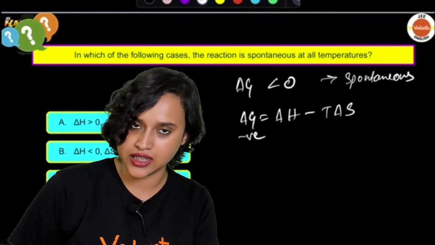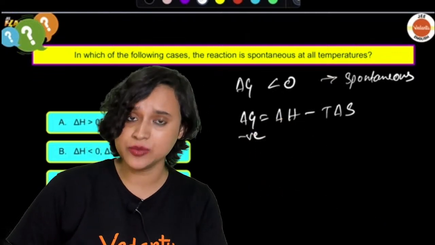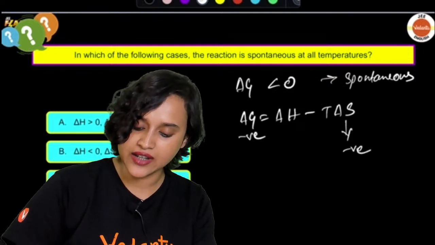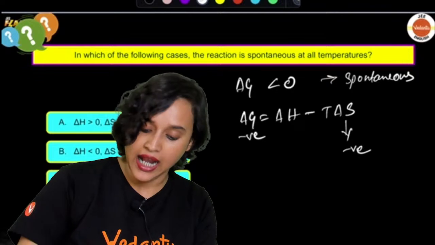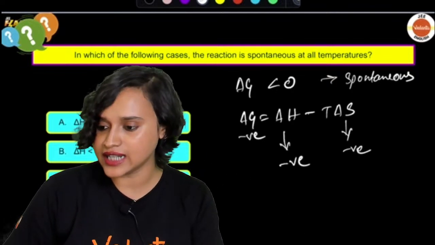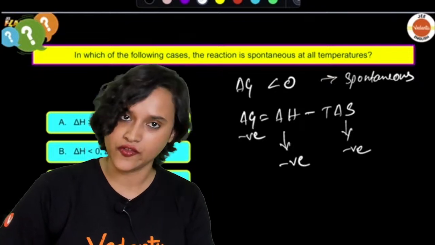For delta G to be negative, if delta S is positive, then minus T delta S is negative, and if delta H is also negative, only then will I get delta G as negative. Am I right? Very good.